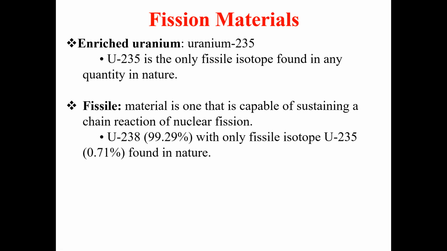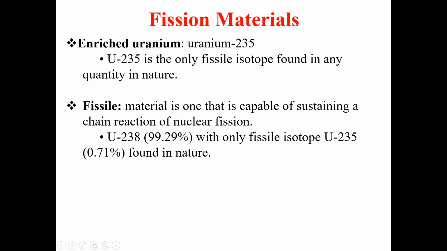The naturally occurring uranium ore, which we call uranium-238, has the fissile isotope uranium-235 only in a small fraction, equal to 0.71%.